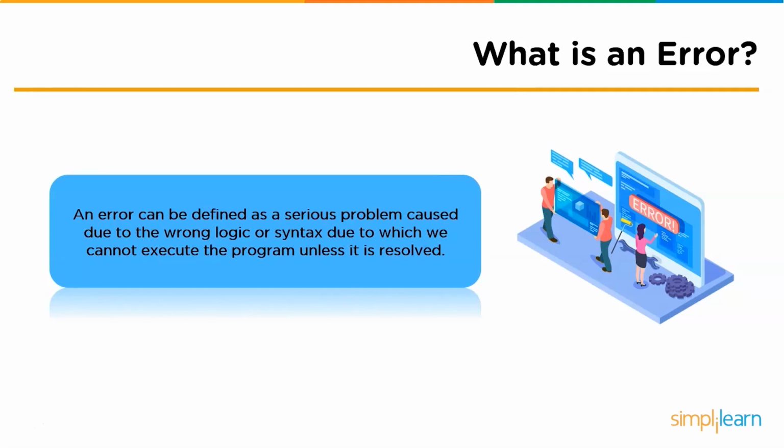Unlike an exception, an error poses a serious potential threat to the program, or sometimes it is even capable enough to collapse an entire software. So basically, an error occurs due to a syntax error or some logical error while coding. So we have a sound understanding of an exception and an error. Now let us move further and learn the differences between the both.